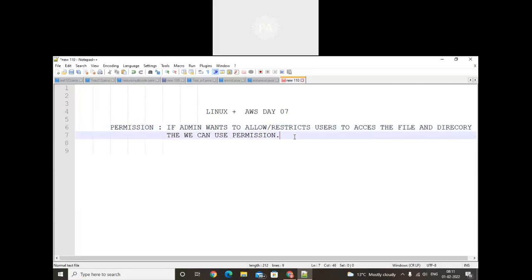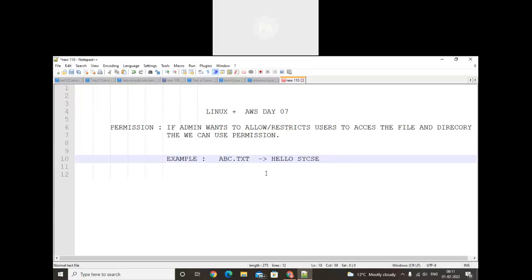Okay, so for example, I have one file having the name abc. There are lots of users, and among them I just want to provide access to a few users. Then that file will be accessible to them, and for other users that file will not be accessible. For example, that file contains hello world. Those persons who have access can read that file. Those persons who don't have access cannot read it.